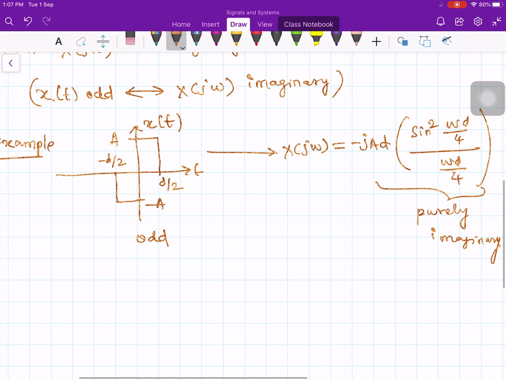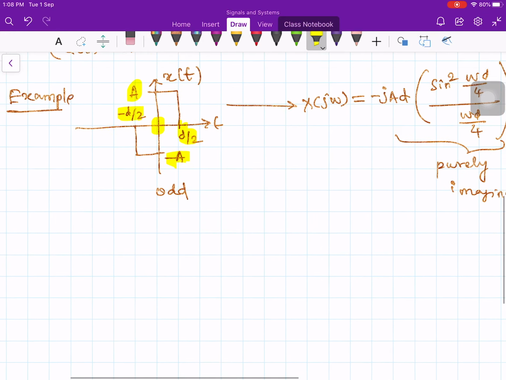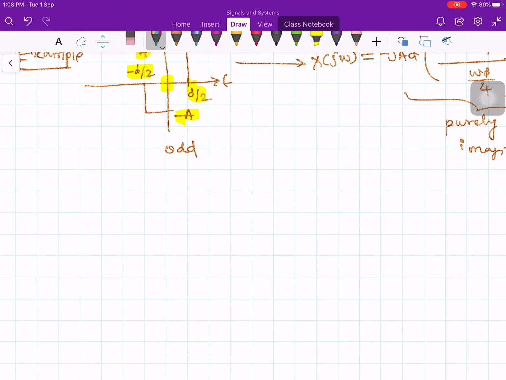So you have a pulse of value a lasting from 0 to d by 2 and minus a lasting from minus d by 2 to 0. So you observe that this is immediately minus j times a times d sine square of omega d by 4 divided by omega d by 4. So it is purely imaginary. Now the proof is straightforward. These are the examples. Let us look at the proof for this one, how we can prove this.